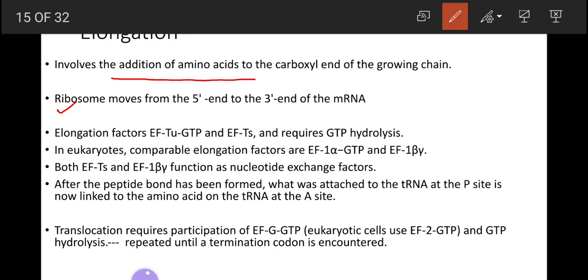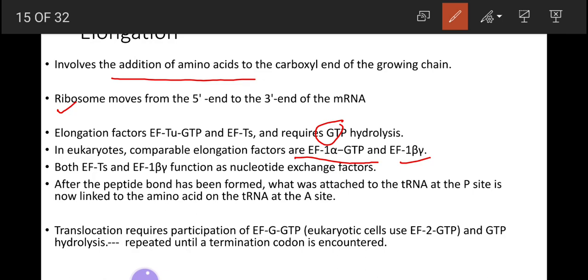Elongation factors in the prokaryotes are elongation factor Tu, GTP and Ts, and it requires GTP hydrolysis. In the eukaryotes, there are comparable elongation factors, they are 1-alpha and 1-beta-gamma. These factors act as nucleotide exchange factors.